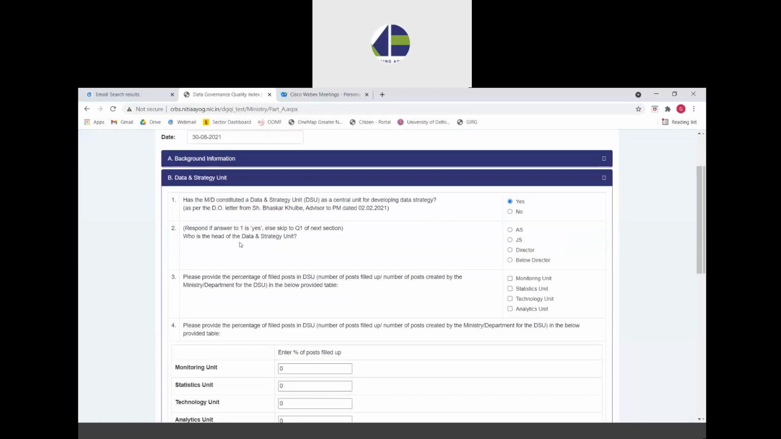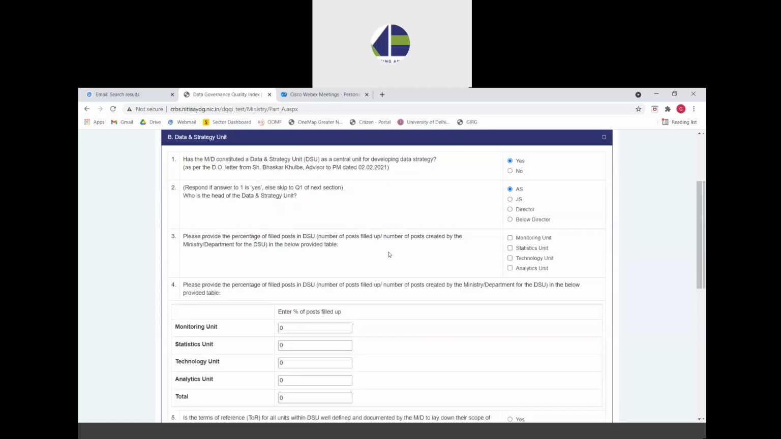The second question is about who is the head of the data and strategy unit, and the ministries have to select the designation of the officer who is heading the DSU, whether he or she is an additional secretary level officer, a joint secretary level officer, a director level officer, or below director, and accordingly select one of these options. Just for demonstration, I am showing how to select one option.